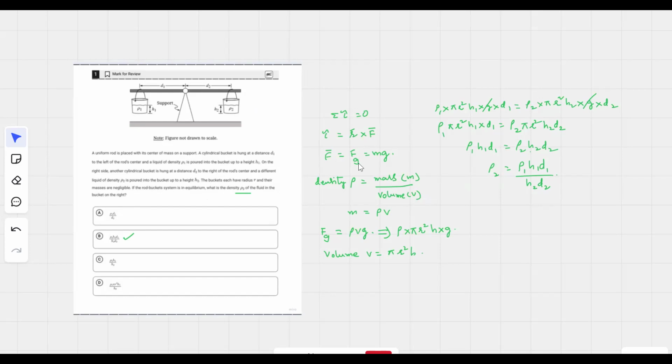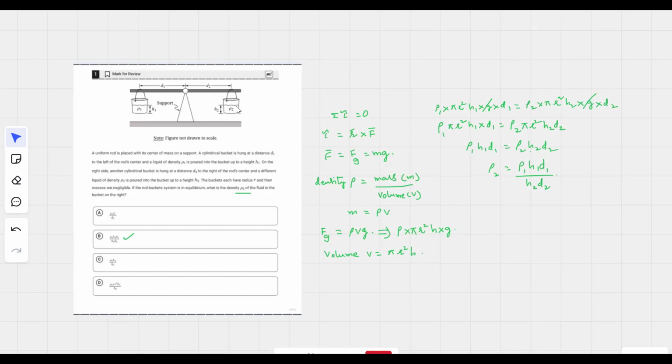Here the force is nothing but the force of gravity on each bucket. Therefore, Fg is equal to mg, and the mass is not known to us. Therefore, we have to find the mass using the density and volume. We know density is equal to mass per volume, or mass is equal to density times volume. So Fg is equal to ρVg, where ρ is the density, V is the volume, and g is the acceleration due to gravity. The volume of the cylinder V is equal to πr²h. Therefore, Fg is equal to ρ times πr²h times g. This is the equation.